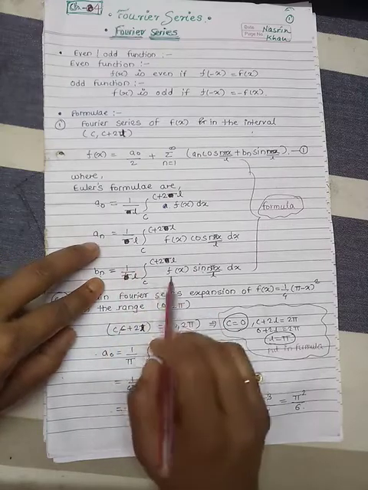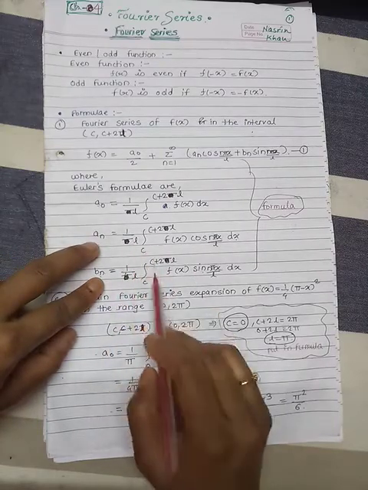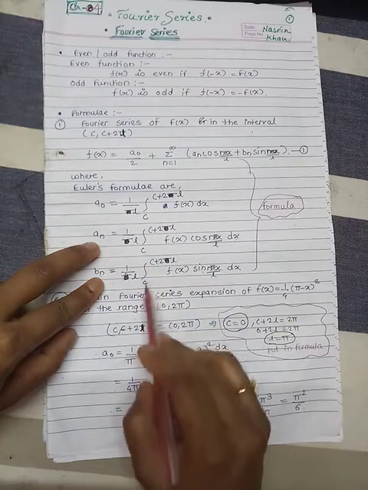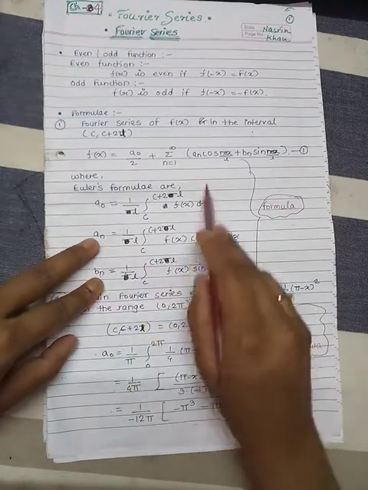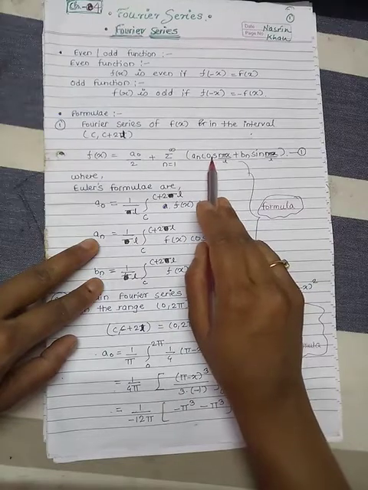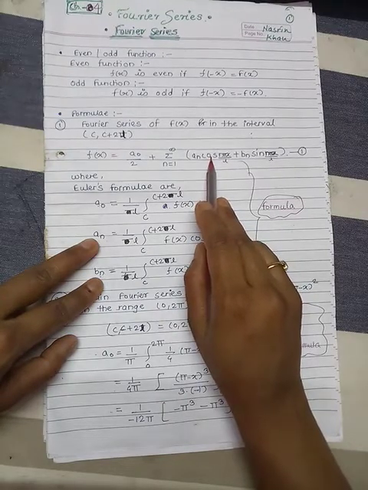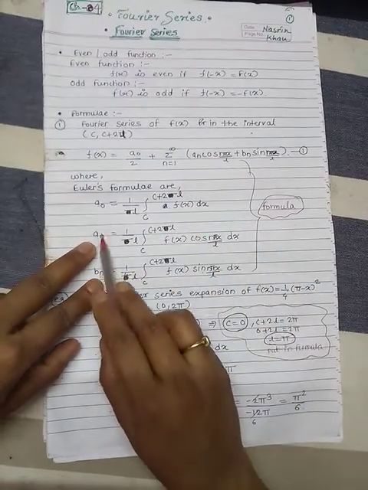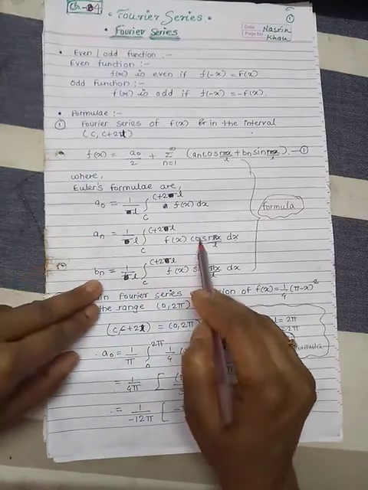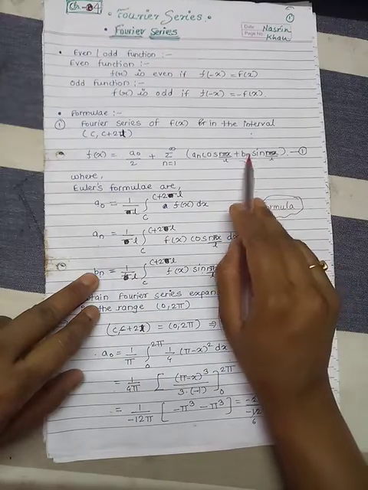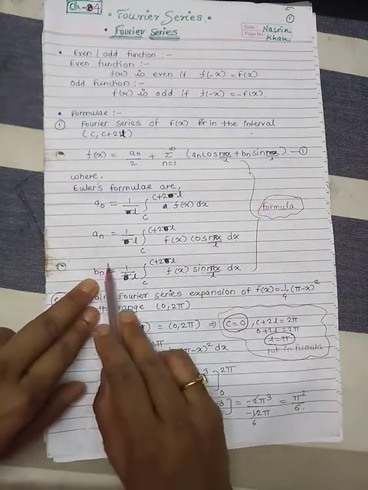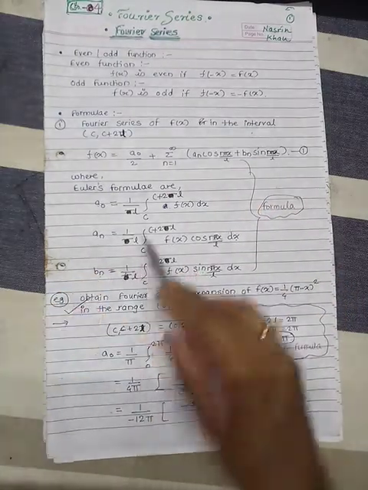The an and bn formulae are the same: 1 by l, 1 by l, integration limits are the same, c to c plus 2l, c to c plus 2l, fx, fx. In an, as cos is multiplied to an in the main Fourier series formula, for finding an we take cos. In the bn formula, as the sine term is multiplied to bn, for finding bn we take the sine term. So these are the formulae.